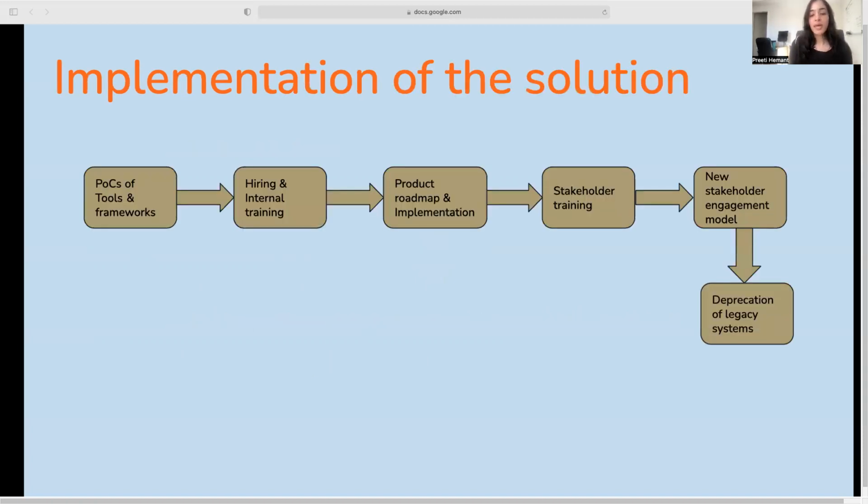We set up this roadmap to implement our solution. The first step was to carry out POCs of commercial tools. We researched a number of tools to see how they did against our wish list. After we had shortlisted some tools, we implemented some test metrics and dashboards using these tools. And this step ended with us deciding on what the backend framework and what the dashboarding tool would look like.